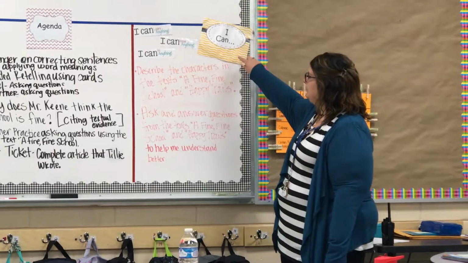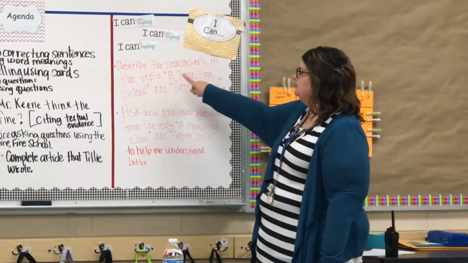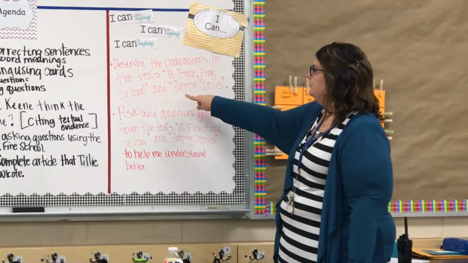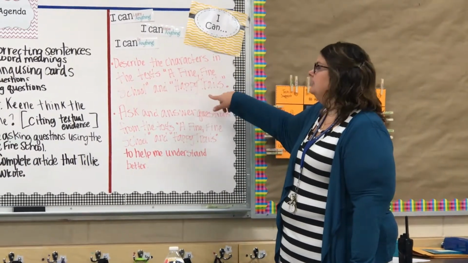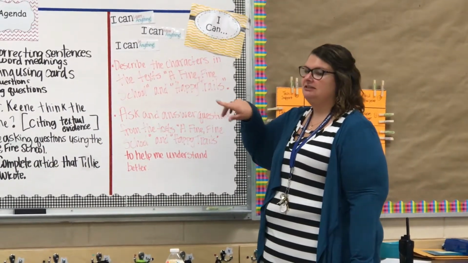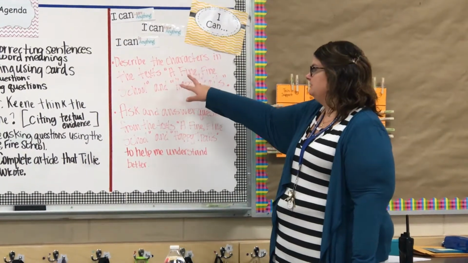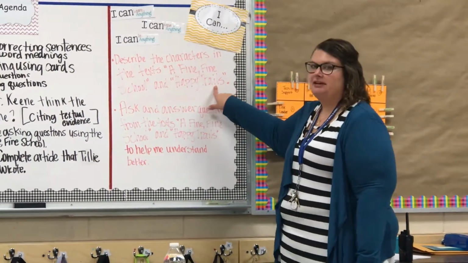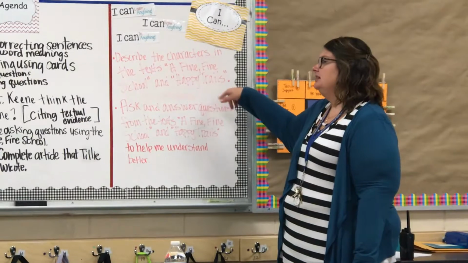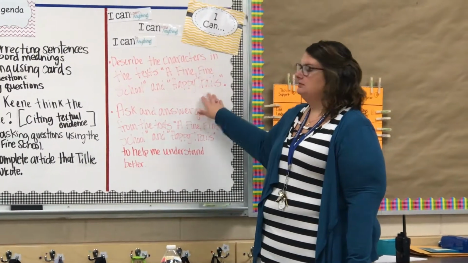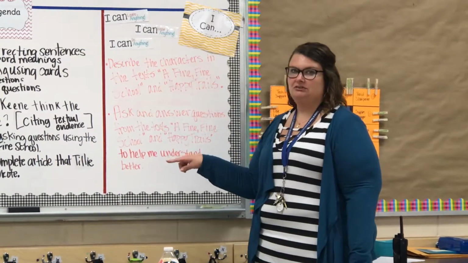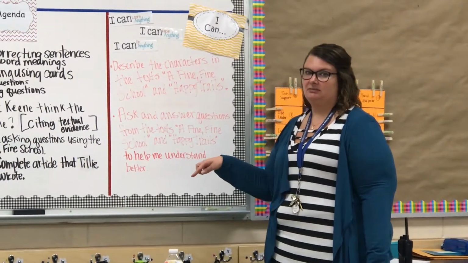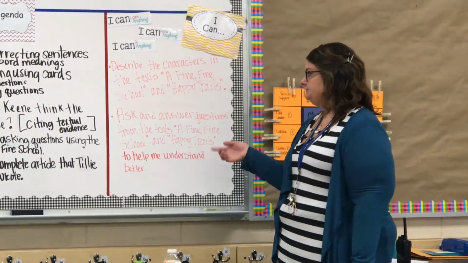statements. The first I can statement is I can describe the characters in the text of Fine School and Happy Trails. We've been working on this using a graphic organizer, and so now the students have done two characters from Fine School, and they've done the main character from Happy Trails. And so today we're going to take what we've learned about the characters in those stories, and we're going to put it into an exit ticket so that we can see if they understand it or not.